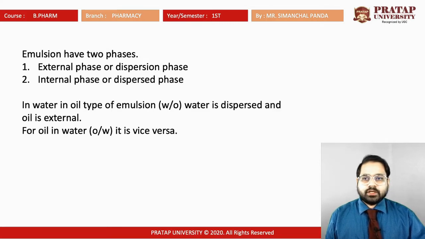So there are two different phases. One is the external phase or dispersion phase. The second one is the internal phase or dispersed phase. In a water in oil type of emulsion, water is dispersed and oil is the external phase. In the case of an oil in water type of emulsion, it is the vice versa. That means in oil in water, oil is present inside as the dispersed phase, and water is present as the continuous phase.